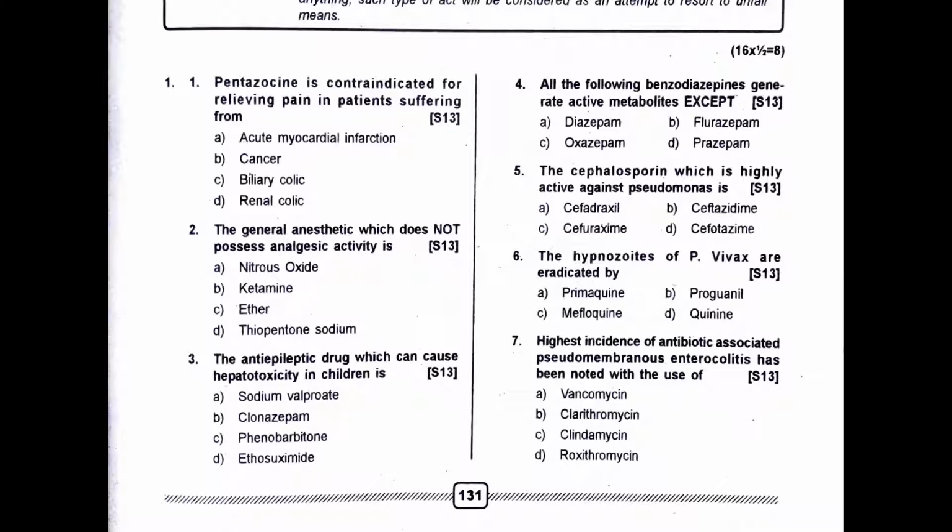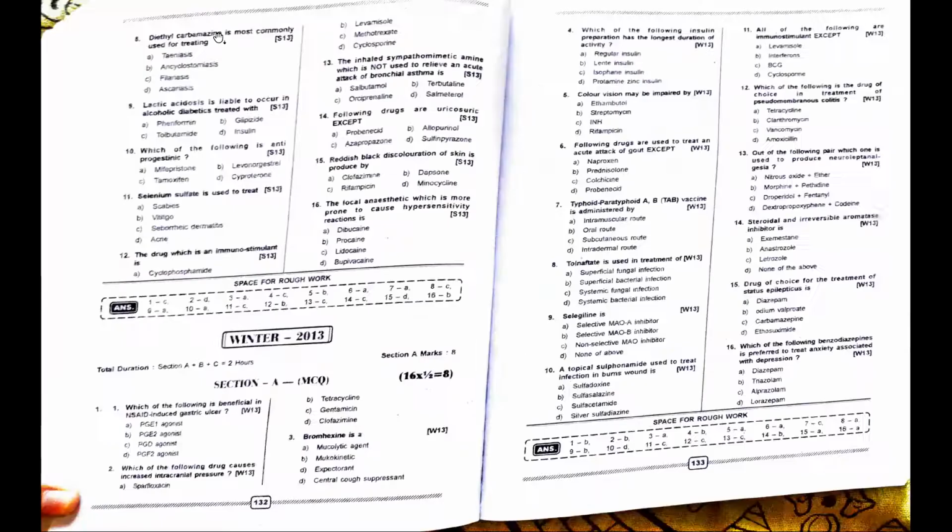Anti-epileptic drug which can cause hepatotoxicity in children is valproate. All of the following benzodiazepines generate active metabolites except oxazepam. Oxazepam does not have an active metabolite. Cephalosporin which is highly active against Pseudomonas is ceftazidime, a 3rd generation agent. Hypnozoites of P. vivax, primaquine. If it was the pre-erythrocytic stage, it would have been proguanil. Highest incidence of antibiotic associated pseudomembranous enterocolitis has been with the use of clindamycin.